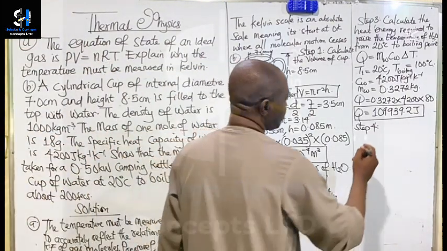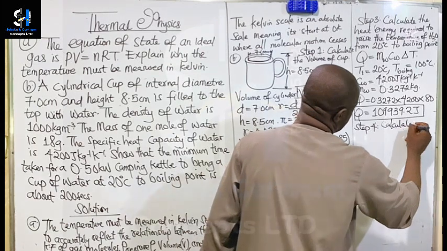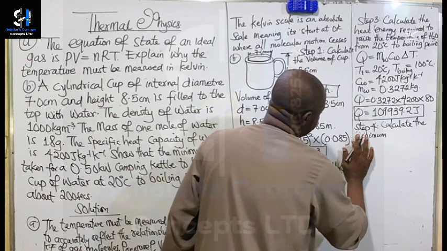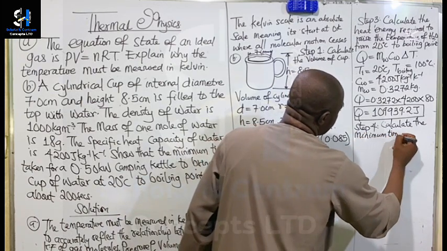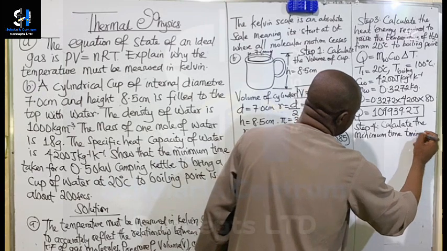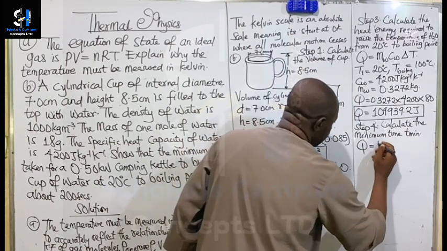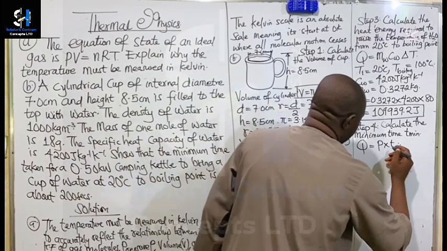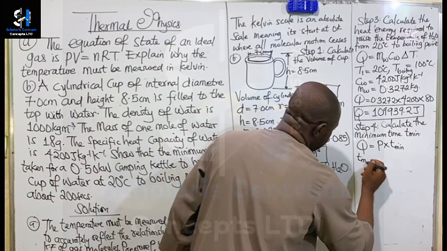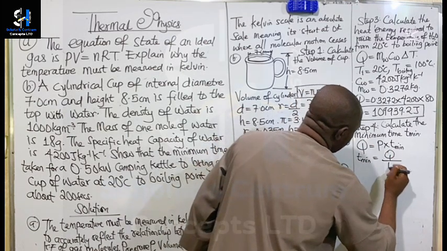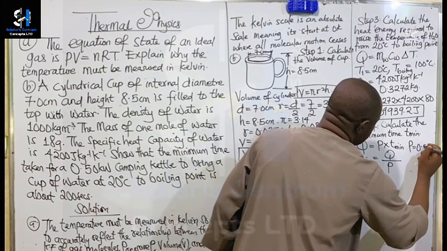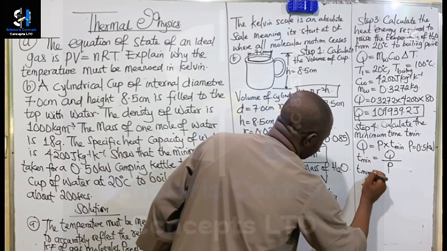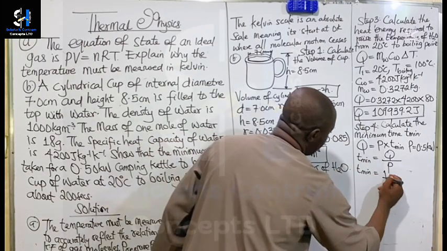So now we want to calculate the minimum time, T minimum. We know that energy is equal to power multiplied by time. We can express T minimum in terms of Q. So T minimum will be equal to Q over P. Let's not forget that P is 0.5 kilowatts.